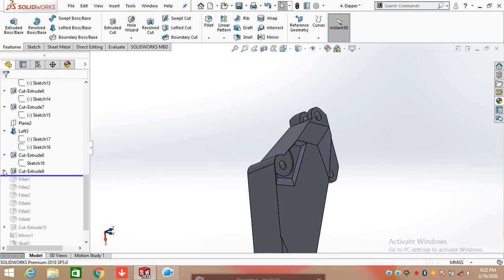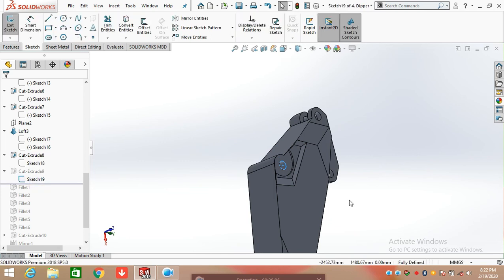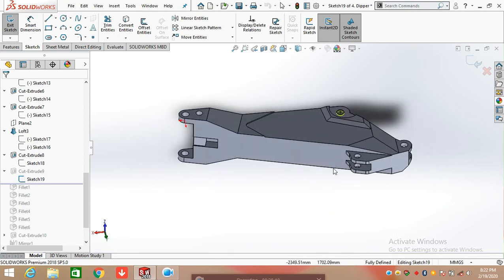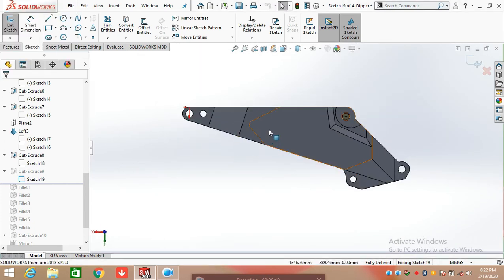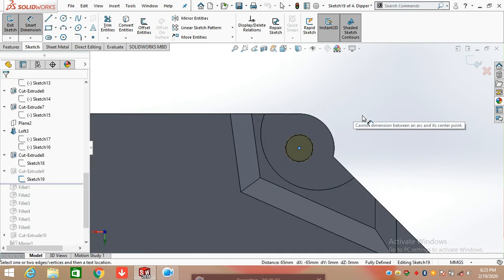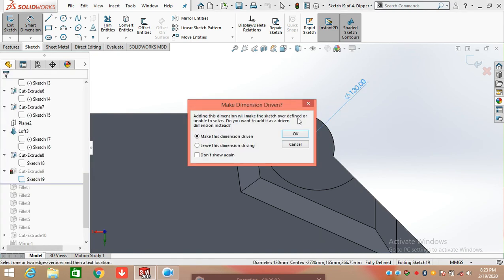After that, again click on sketch command and again draw a circle here. Now defining the diameter of the circle, which is 130 mm.